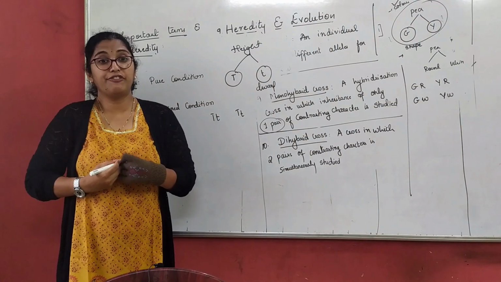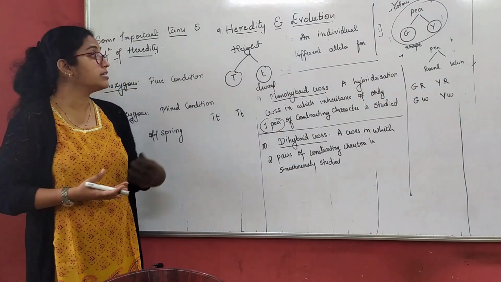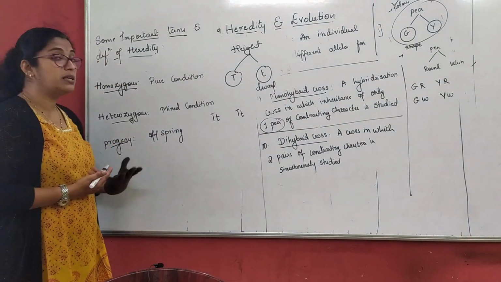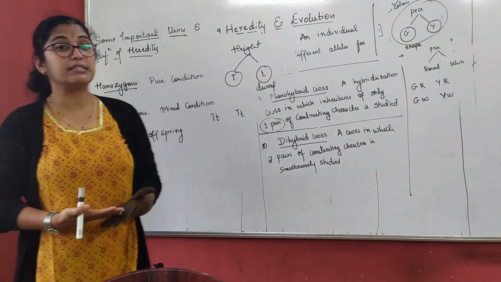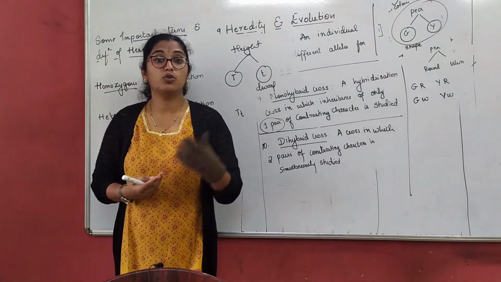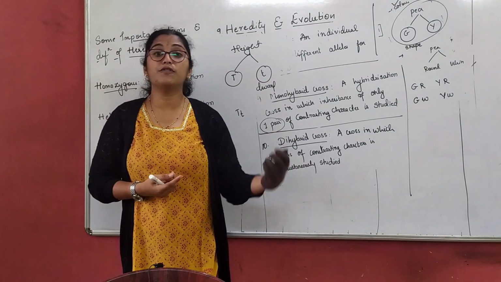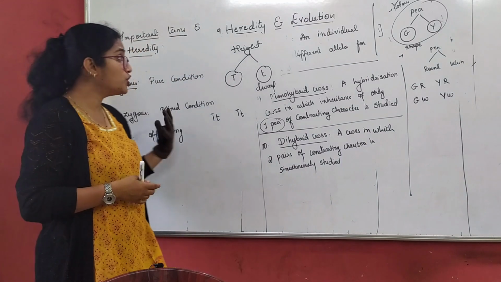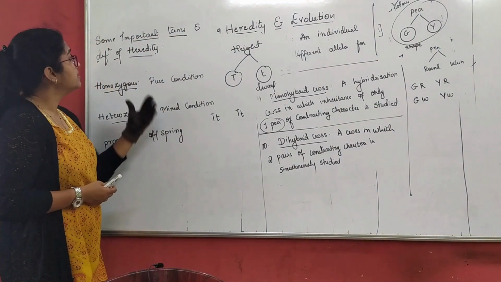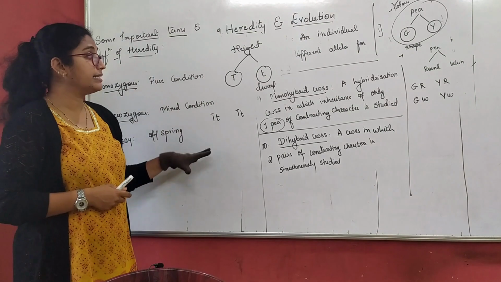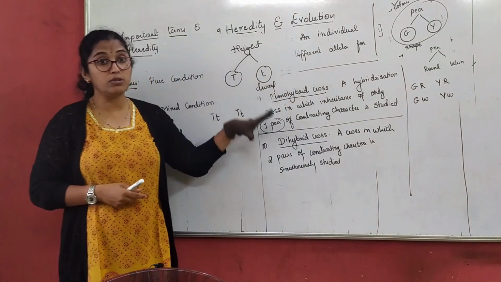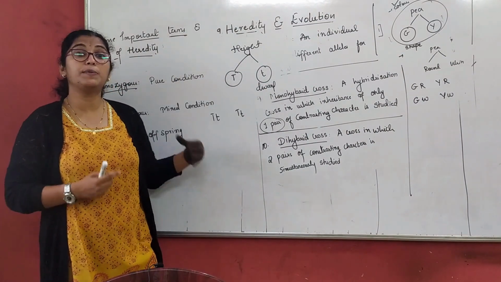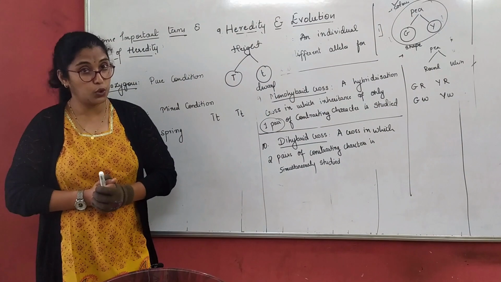A more in-depth definition of homozygous and heterozygous you will study when we go through the Mendel experiment in detail. The last one is progeny. As you all know, progeny is nothing but offspring. So when the characters flow or transfer from a parent to offspring, it is termed progeny. So these are some important terms and definitions in the chapter heredity, which we have to know and use, and we understand the whole chapter, the concept, based on these terms and definitions only.